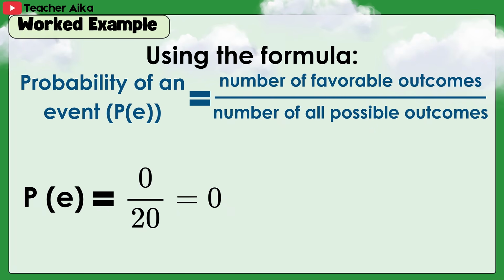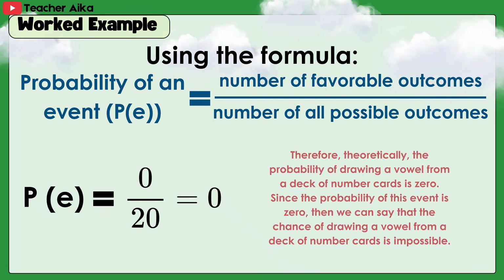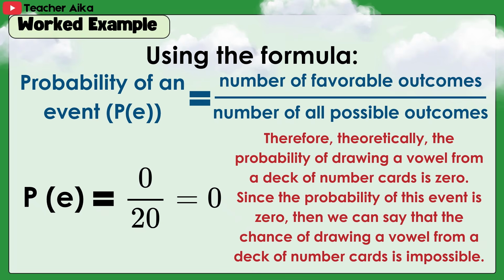Using the formula, probability of an event, 0 over 20 is equal to 0. Therefore, theoretically, the probability of drawing a vowel from a deck of number cards is 0. Since the probability of this event is 0, then we can say that the chance of drawing a vowel from a deck of number cards is impossible.